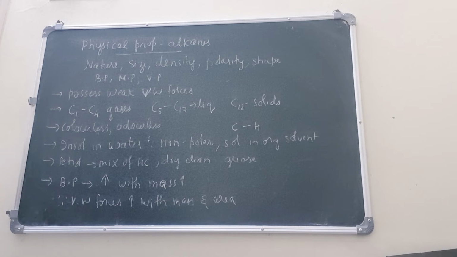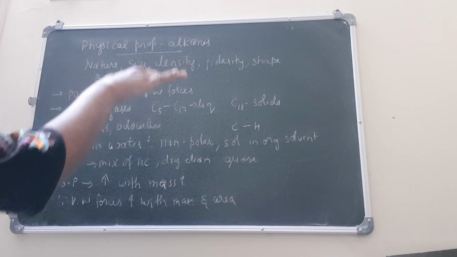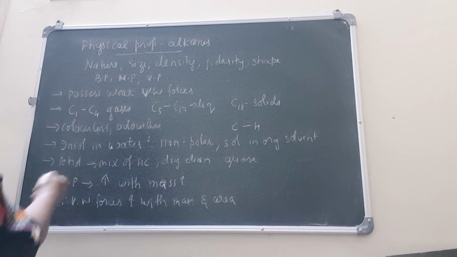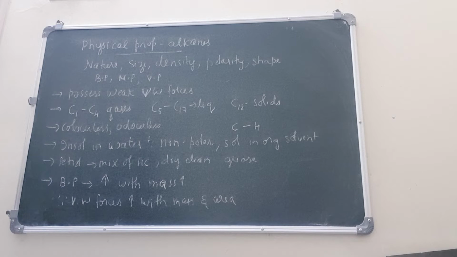So boiling point increases with mass. The reason is, as the molecular mass increases, like when you start from methane and go to ethane, then propane, then butane, what is happening to the mass? It's becoming heavier. There is a mass difference of 14 AMU between successive members in a homologous series, and I can say all alkanes form a homologous series. So the weight steadily increases as you go from a lower alkane to a higher alkane. So mass increases and their boiling point also increases. Methane has a lower boiling point as compared to ethane, and as compared to propane and so on.